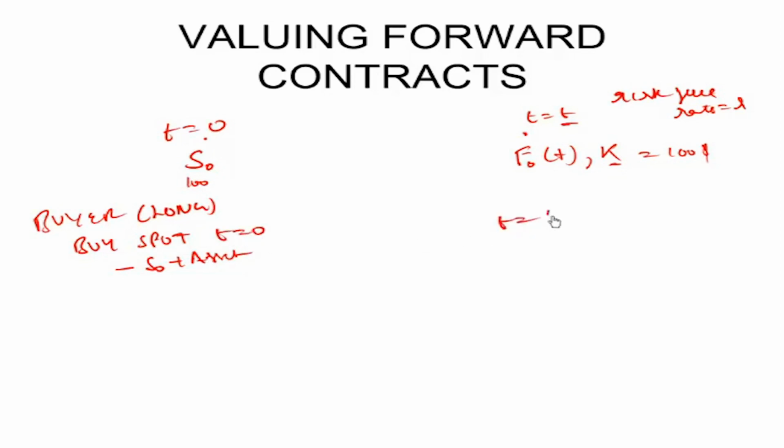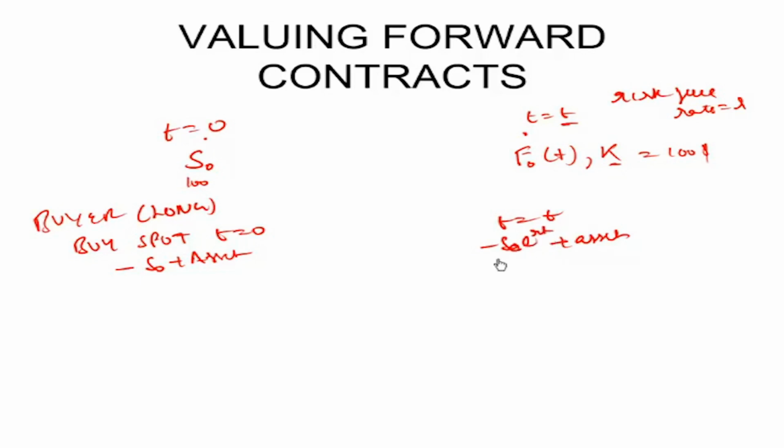At T equal to T, that is at expiration, he still has the asset with him. But assuming he funded this price because he didn't have any money today, that's why he wanted the forward. If he funded this S0 with a borrowing from a bank, then at T equal to T, he will have to further pay S0 e to the power RT back to the bank.